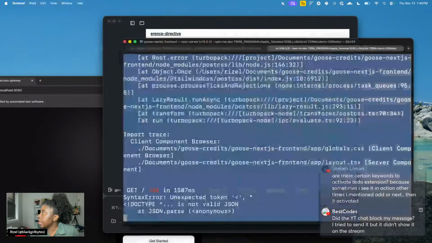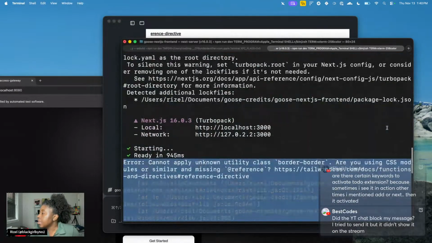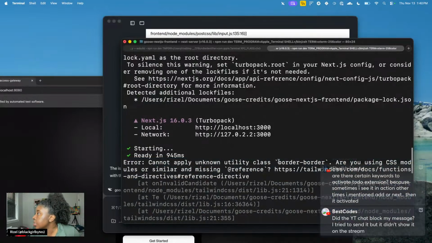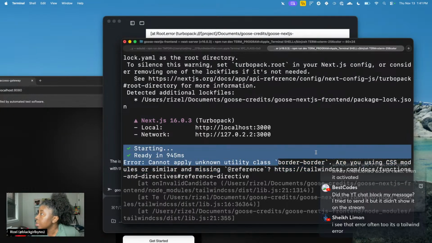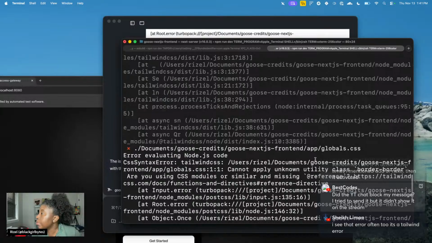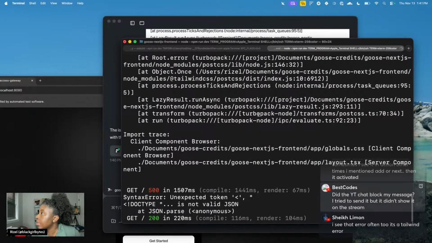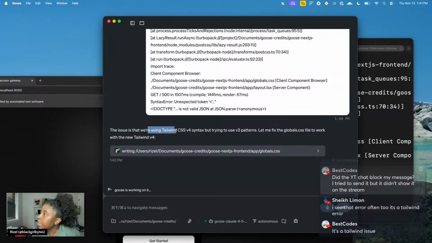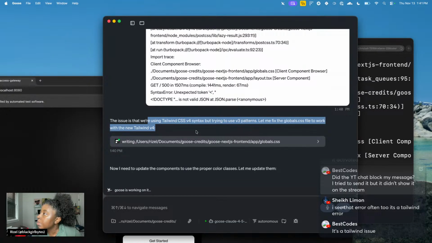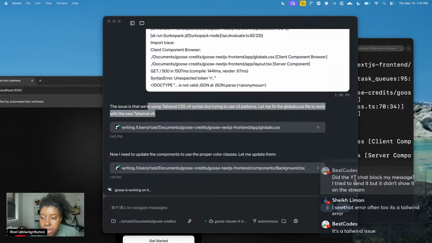And let's see what's happening. This looks like a Tailwind issue. Cannot apply border. Are you using CSS modules or similar? It might be like a Tailwind 4 issue. Even though it said it already knew that, I don't think so. Oh, it looks like it fixed it. Yep. It said we're having a Tailwind CSS 4 syntax, but we're trying to use V3 patterns. Good job. How smart.